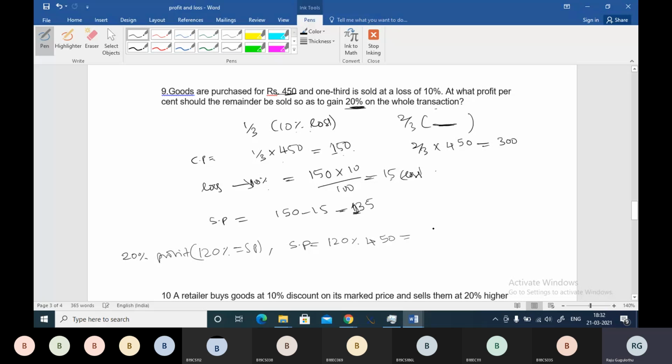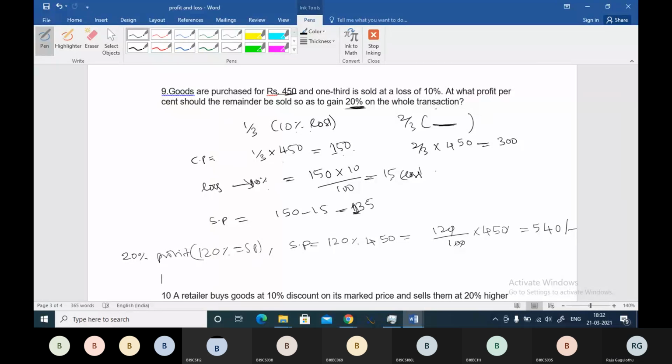If you cancel it, it becomes 540. This is your selling price. So if you sell all the quantities bought at 450 at 540, you are going to get 20% profit.